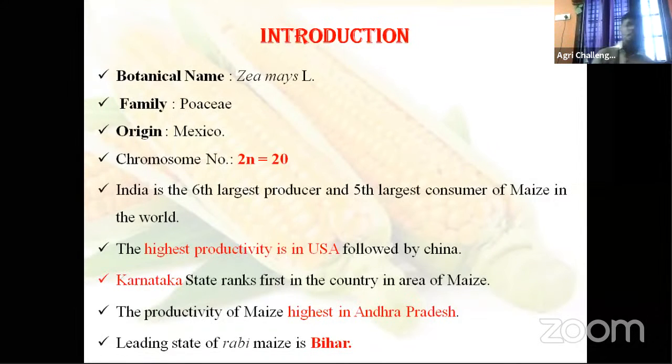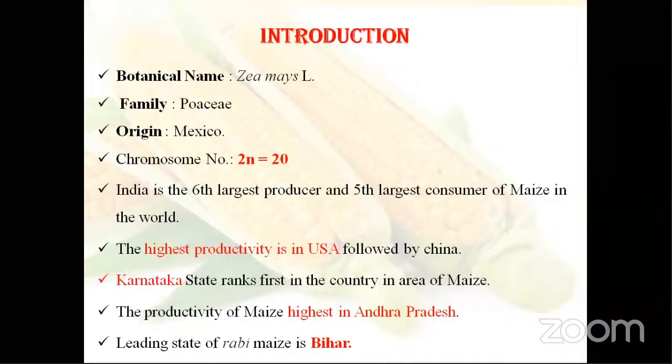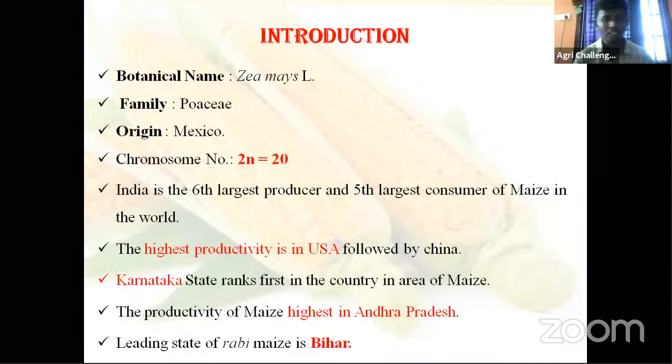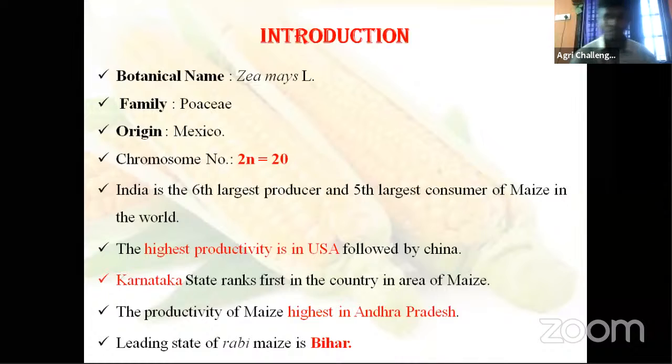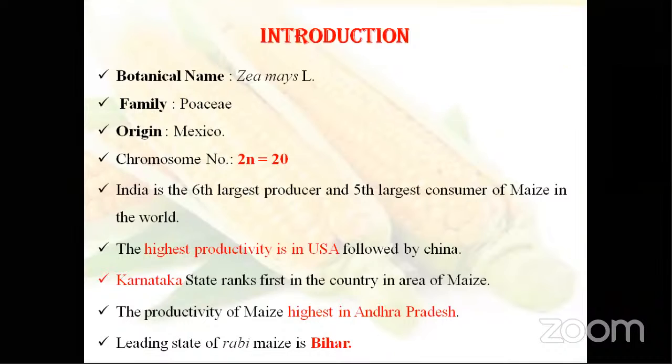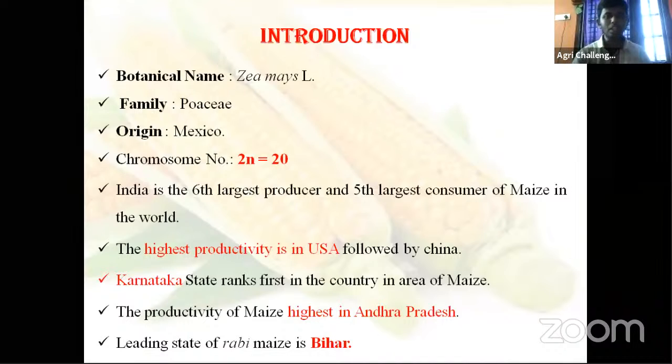Then the highest productivity. What is productivity, and what is production? Productivity means yield per unit area, like quintals per hectare or kgs per square meter. Productivity is from a particular area. Then what is production?